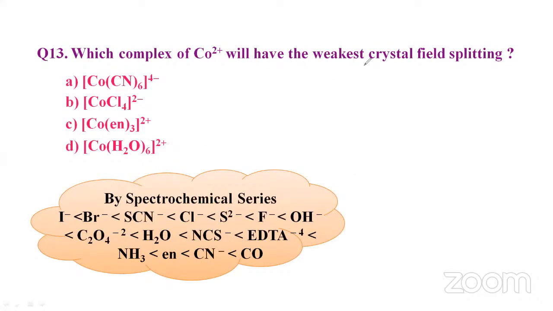See, which will have the weakest crystal field splitting. The spectrochemical series is given down, in order of their decreasing strengths. Which will show the weakest crystal field splitting? Yes, it is B, that is Cl minus.